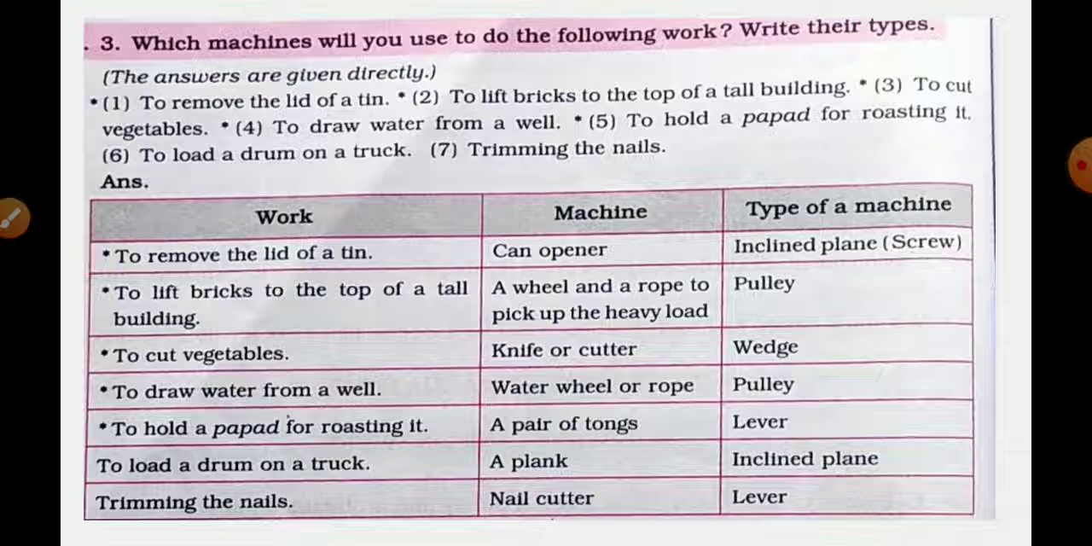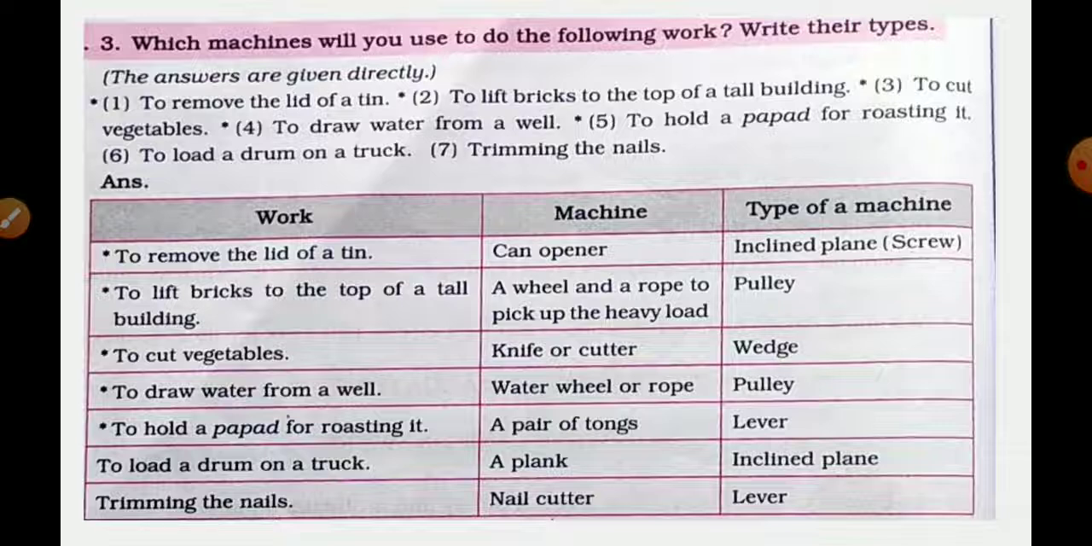Third one, to cut vegetables. What we use to cut the vegetables? Fourth one, to draw water from a well. What we do to draw water from a well? We use a pulley, right? Fifth one, to hold a papad for roasting it. Tongs, right? Tongs, we use to hold, right?